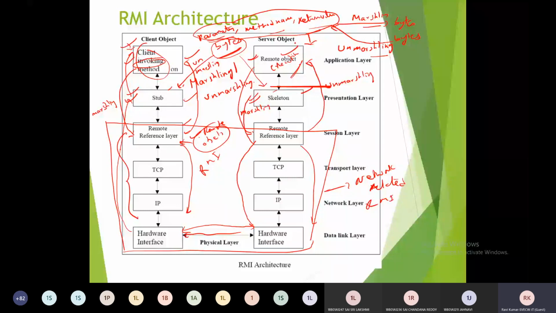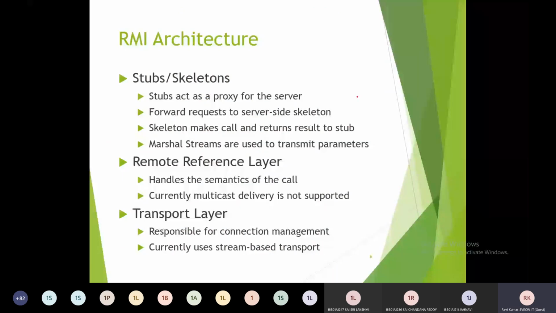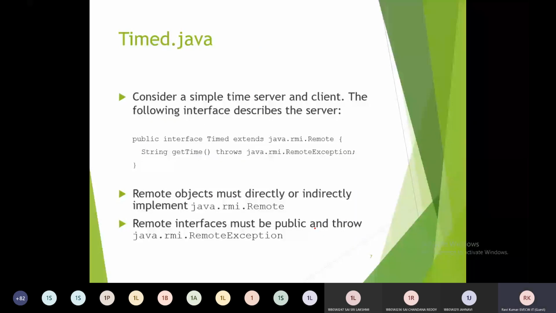So this is a simple architecture to be maintained in the network for doing RMI applications in Java. As we have already specified the responsibilities of the stubs, skeletons, remote reference layer, as well as the transport layer, we already discussed these components in the architecture. And we'll see how the application has to be implemented using RMI here.